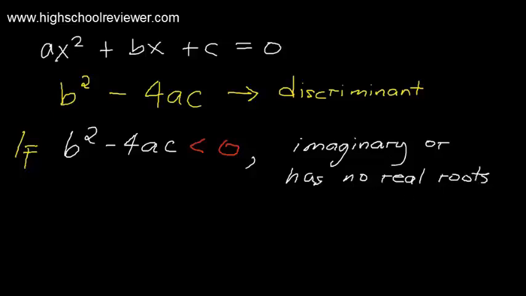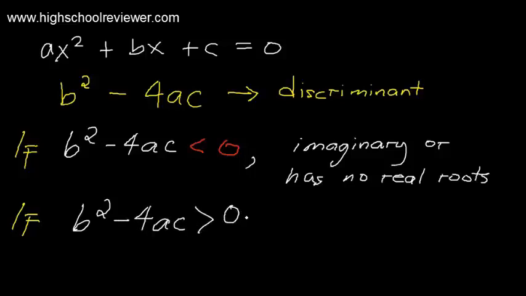Second situation, if the discriminant, which is b squared minus 4ac, is greater than 0. Okay?